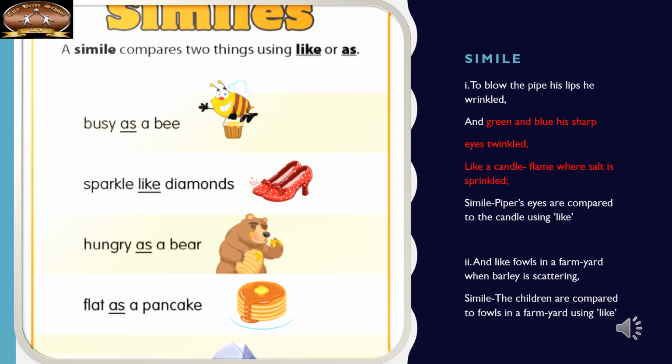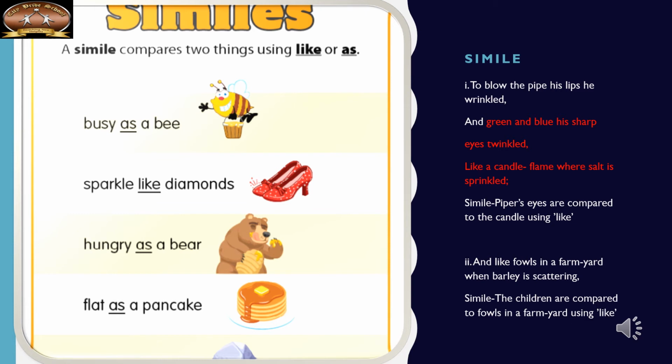"I'm hungry as a bear." Again I'm using hungry, which is common for both of us, and comparing it using the word as. "The ground is flat as a pancake." The flatness is common for the ground and also for the pancake, and it is compared using the word as.